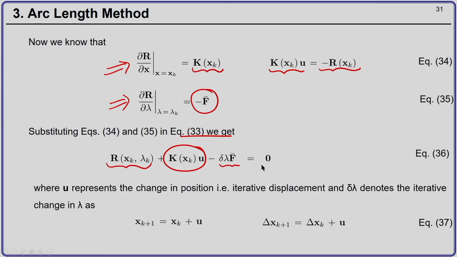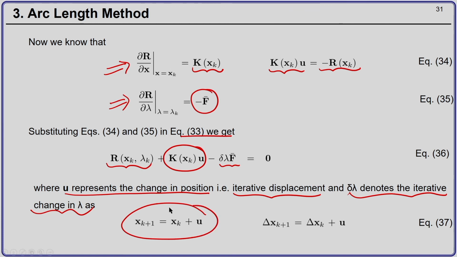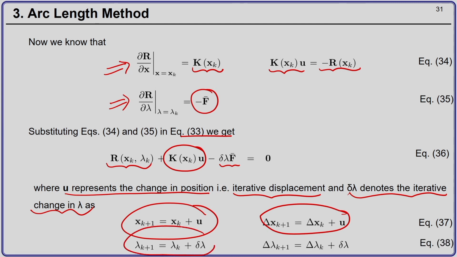Now, here u represents the change in position, that is it is the iterative displacement, and delta lambda denotes the iterative change in lambda, and they are given by x_{k+1} equal to x_k plus u, and delta x_{k+1} is delta x_k plus u, lambda_{k+1} is lambda_k plus delta lambda, and delta lambda_{k+1} is delta lambda_k plus delta lambda.